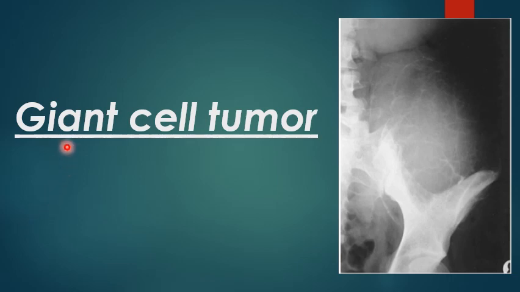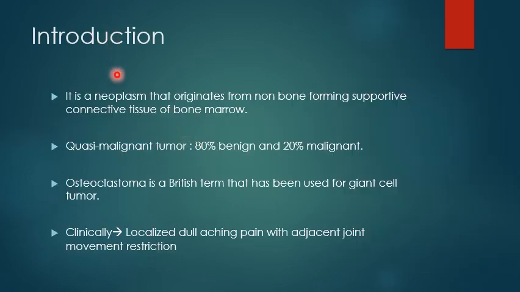I am here with a new video about giant cell tumor. So guys, giant cell tumor is a neoplasm that originates from the non-bone forming supportive connective tissue of the bone marrow. It's a quasi-malignant tumor, which means that it can present as both benign as well as malignant lesions. 80% of these lesions are benign, whereas 20% of these lesions can still be malignant.